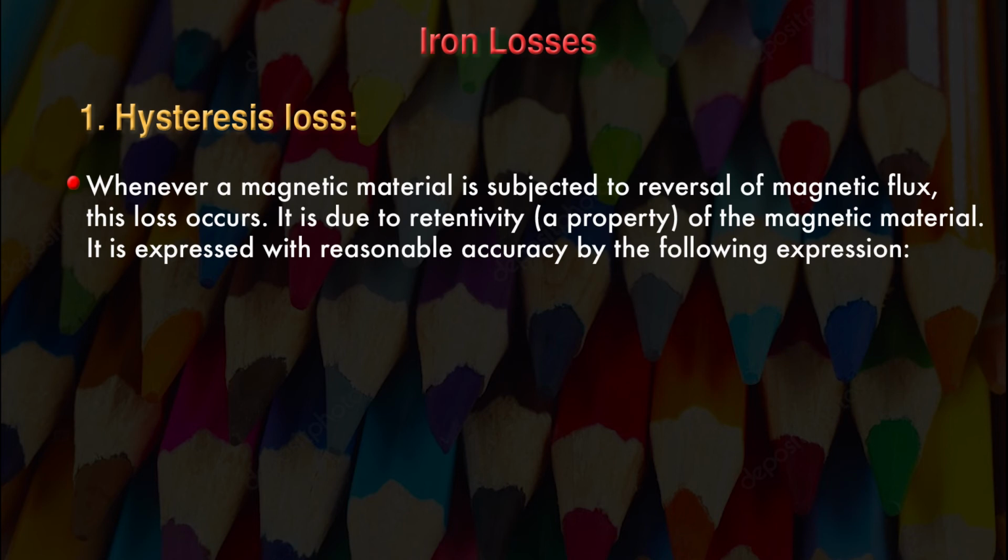Whenever magnetic material is subjected to reversal of the magnetic flux, this loss occurs. It is due to the retentivity of the magnetic material.